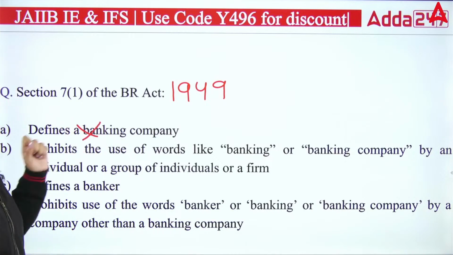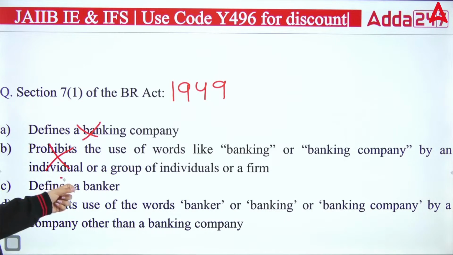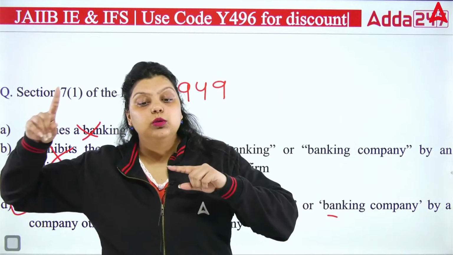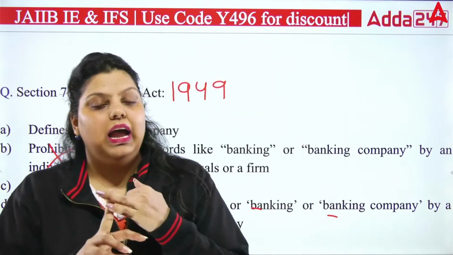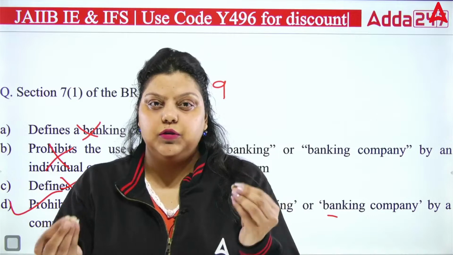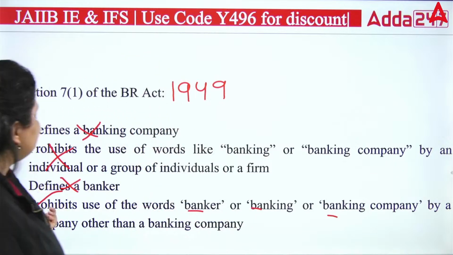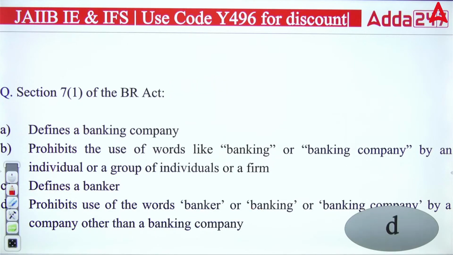It does not define the banking company, no. It does not define the banker, but yes, it prohibits the use of words like banker and banking company. They can be used only by those companies who accept money from the public for the purpose of lending or investment, allow withdrawal on demand of the customer, and also have repayment capability. No other company can use the word banker, banking or banking company. So this is defined under section 7.1 of the Banking Regulation Act. So the right answer will be option D.